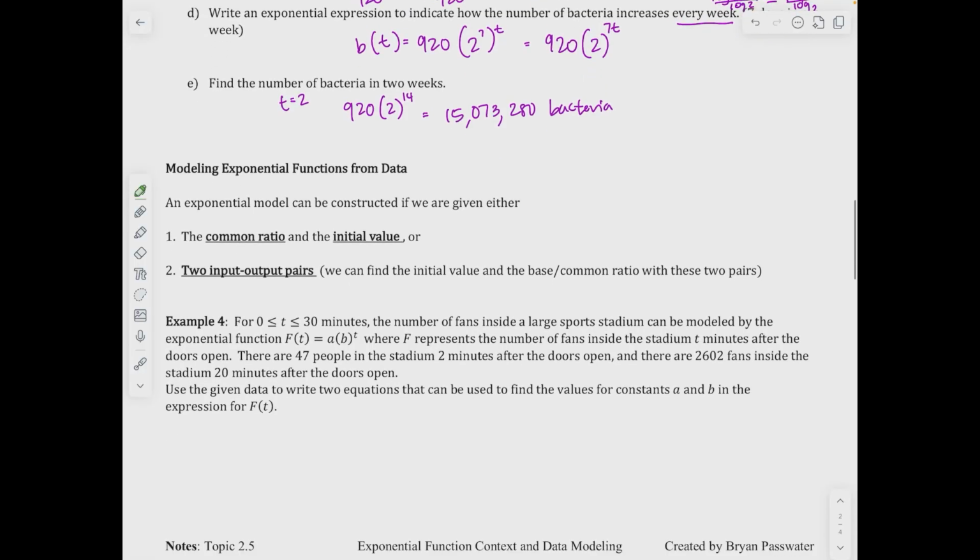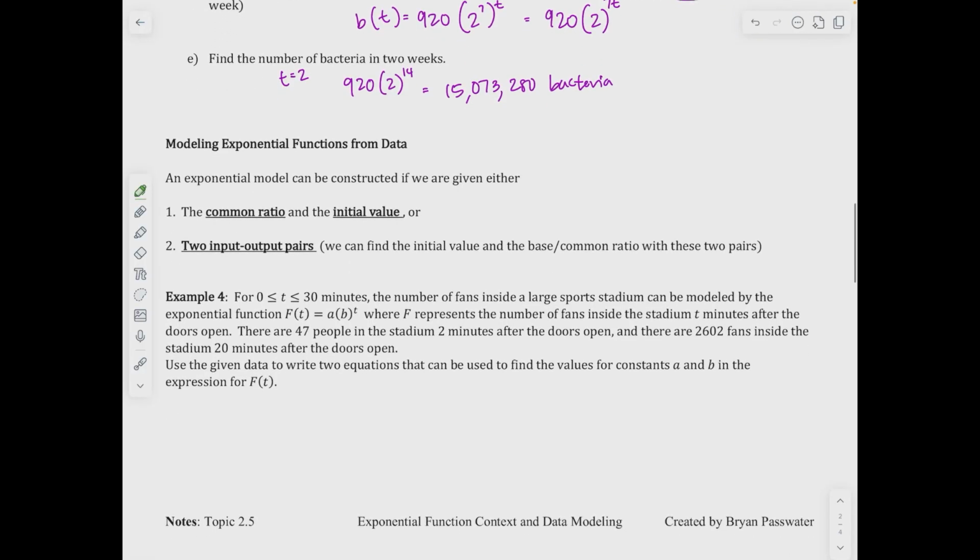And this works for any equation. If you graph the left side and graph the right side, find the point of intersection and you're good. Okay, so for this next one, this is very similar to the previous problem in number 2. An exponential function can be constructed either if you're given the common ratio and the initial value, or 2 input-output pairs. So we can find the initial value and the base ratio or common ratio with the 2 pairs.